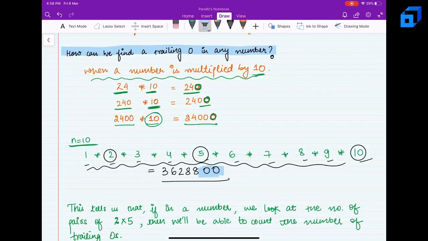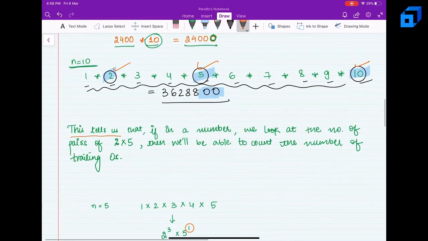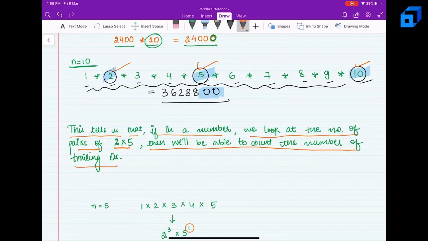So how are we getting that? One 10 is here, and one 10 is formed by the combination of 2 and 5. If we multiply 2 and 5, we will get 10, right? So we will get one 10 from here, and that accounts for two zeros. So this tells us that if in a number we look at the number of pairs of 2 into 5, then we will be able to count the number of trailing zeros.